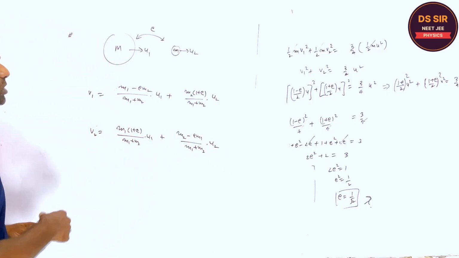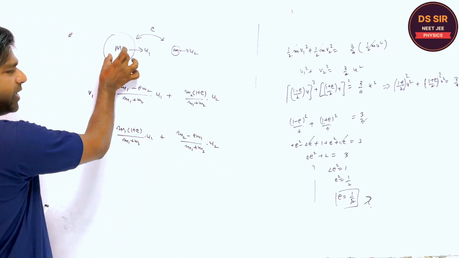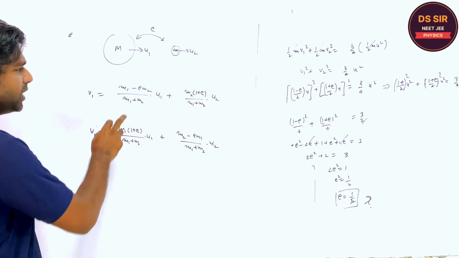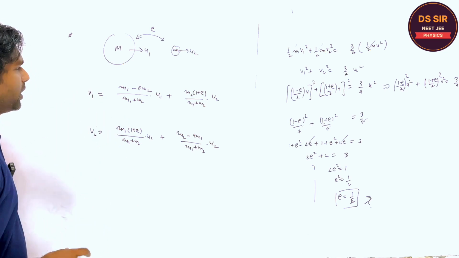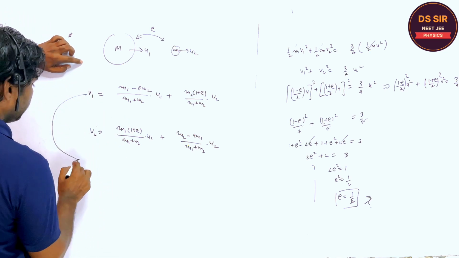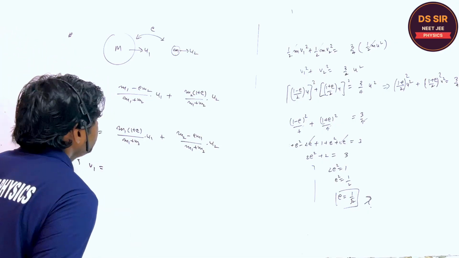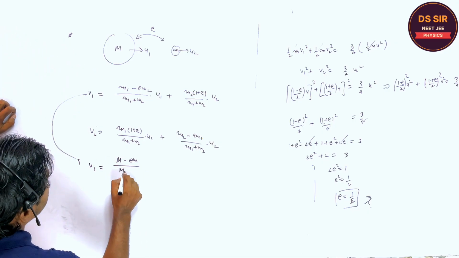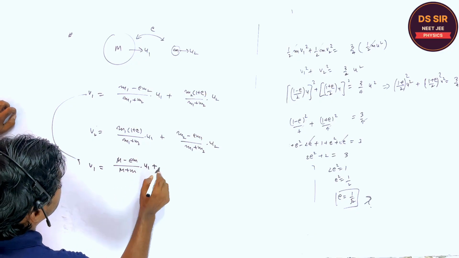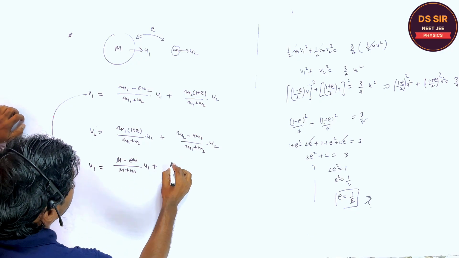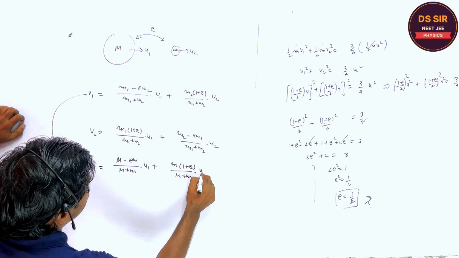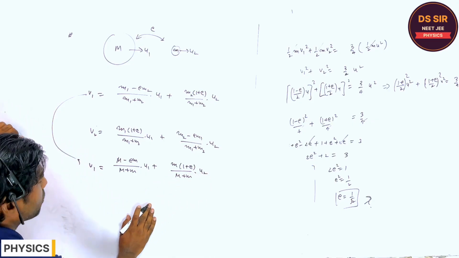This type of question, when an elephant hits the ant, you will get in the inelastic collision also, right? So here v1 is what? You will write it is (M minus e m) upon (M plus m) into u1 plus small m (1 plus e) upon (M plus m) into u2. Is it clear or not?